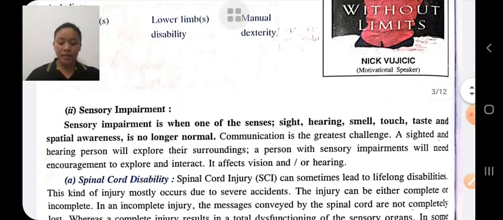Second is sensory impairment. Sensory impairment means when one of the senses is no longer normal, that is hearing, smell, touch, taste, etc. This sense is no longer normal in sensory impairment.